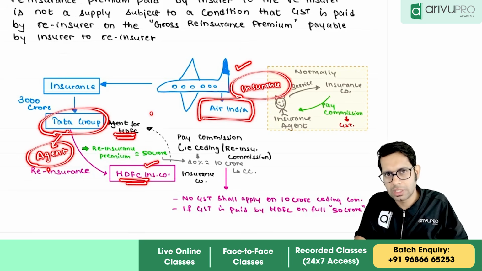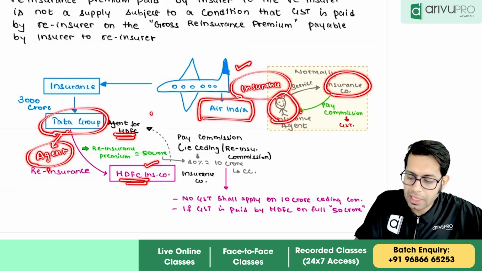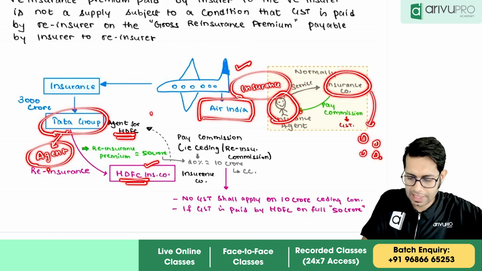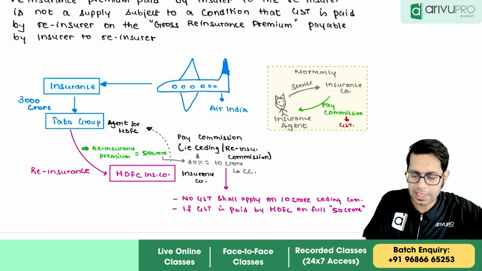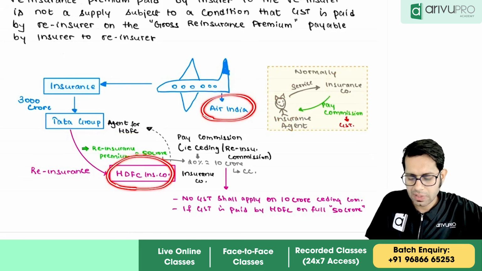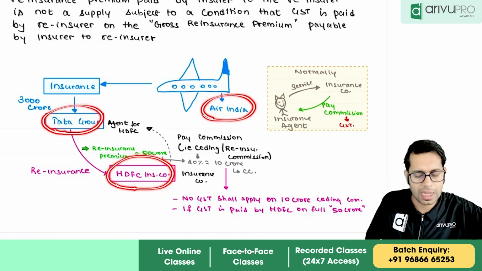Okay, you understood this concept? Normally, Dilip is an agent who is helping an insurance company find different customers who can purchase an insurance policy. Just like that, in this case there is Air India which wants insurance and HDFC Insurance Company which wants to sell insurance, and they have found Tata in between who is acting as an agent.